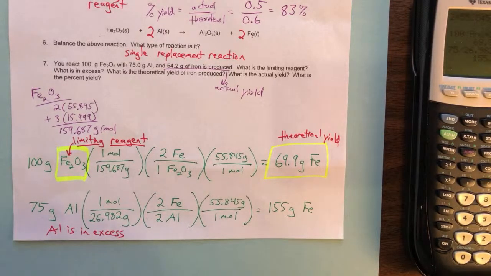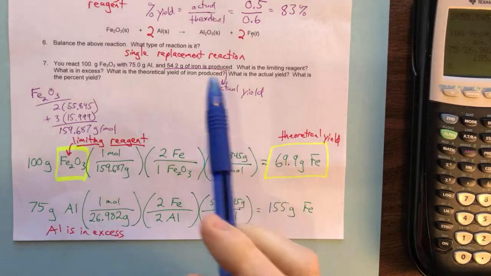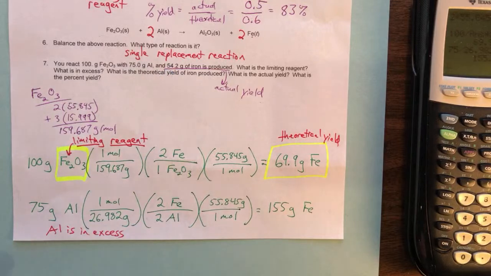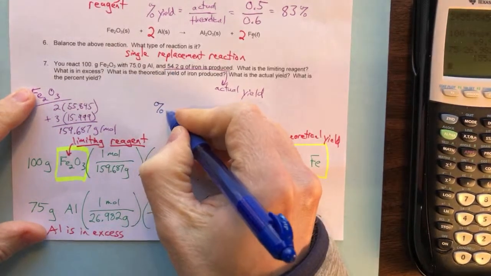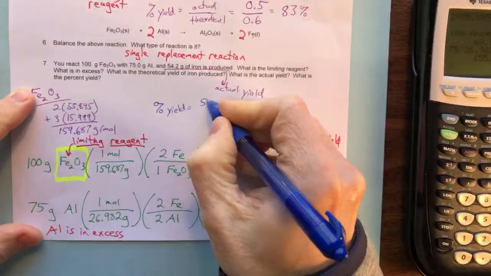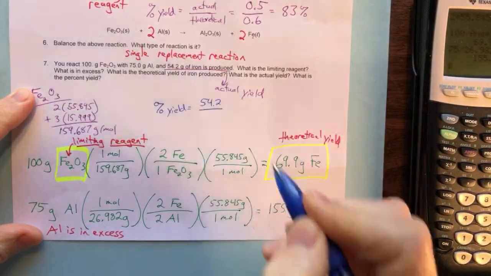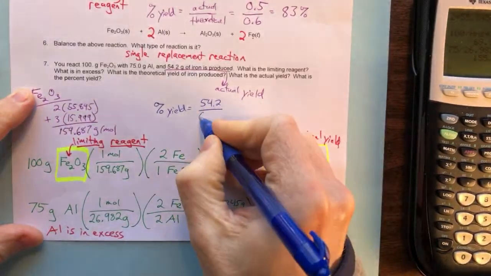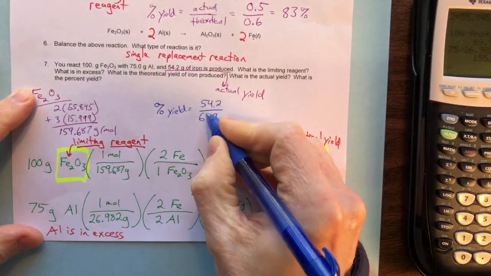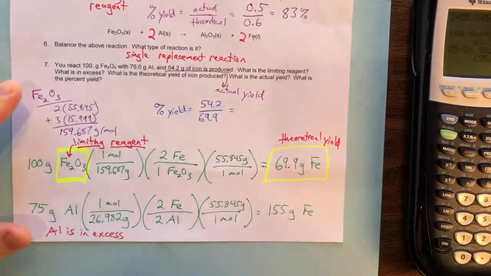Okay? And I believe it does ask what is the percent yield. And so the percent yield for this one, do we have an actual yield? Yes, that 54.2 grams. That's going to be our actual yield. So the percent yield, I'll just do up here, is going to be the actual of 54.2 grams divided by the theoretical of 69.9 grams, all times 100 to turn it into a percent.